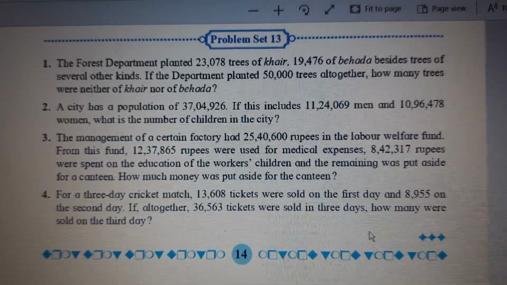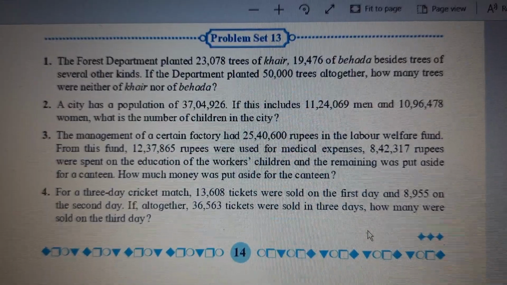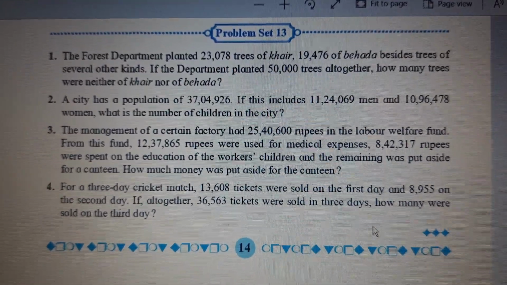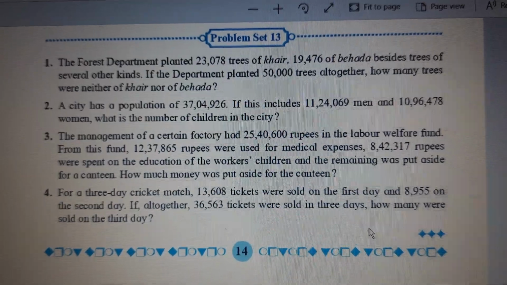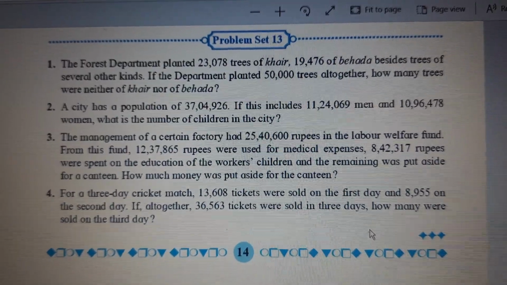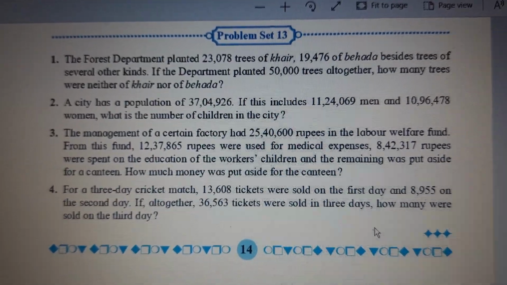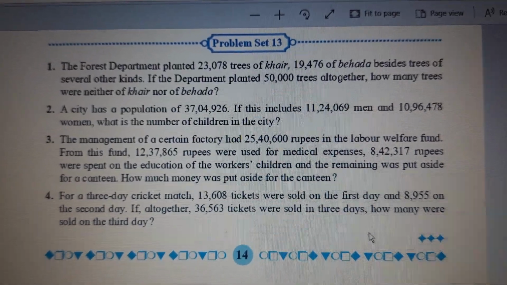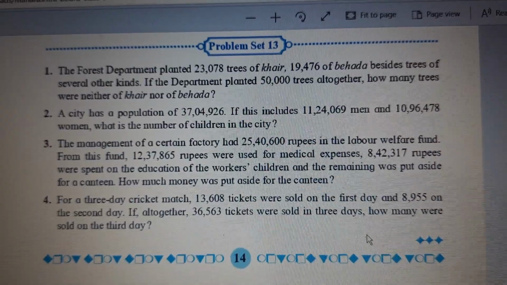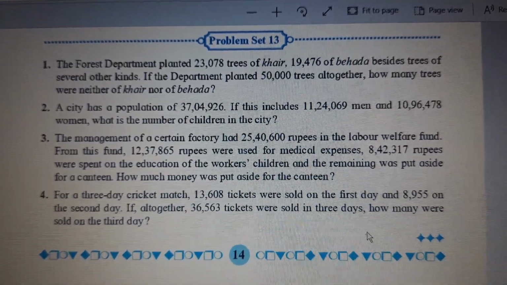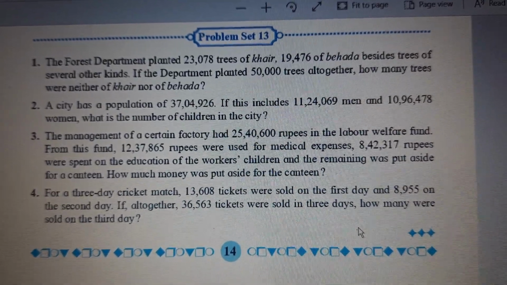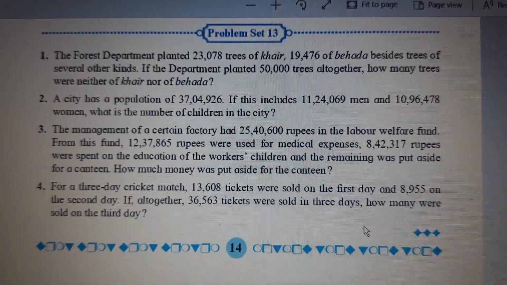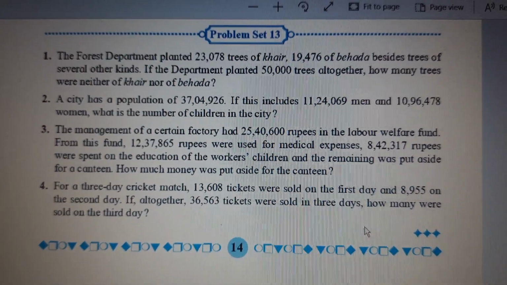And first day, second day also we know. So easily we can find out for third day. First day and second day tickets, total number of tickets we will add. And this added number of tickets we are going to subtract from the total number of tickets that were sold for all the 3 days. And that's how that answer will be the number of tickets sold on the third day. Let's see.